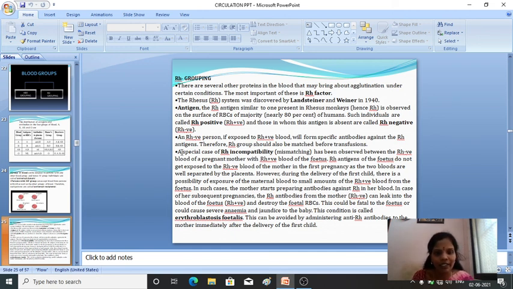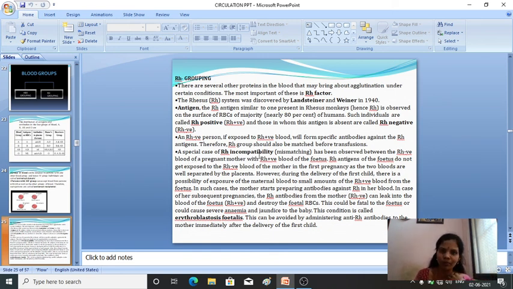Okay, here you can see the special case of RH mismatching that has been observed between the RH negative blood of a pregnant woman and the RH positive blood of the fetus.